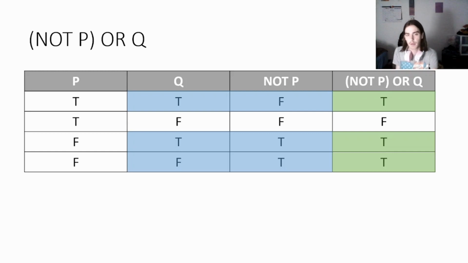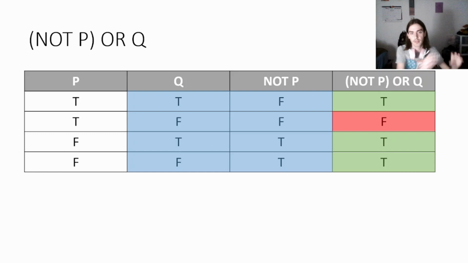And then for that second row that we skipped, both of them are false, which means that this statement is false no matter what. Notice that we didn't even have to think about P. We just focused on not P, because that was our first half of that little equation. Not P or Q. It's not an equation, it's a statement.